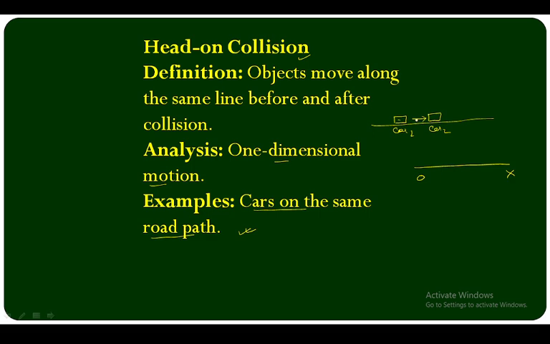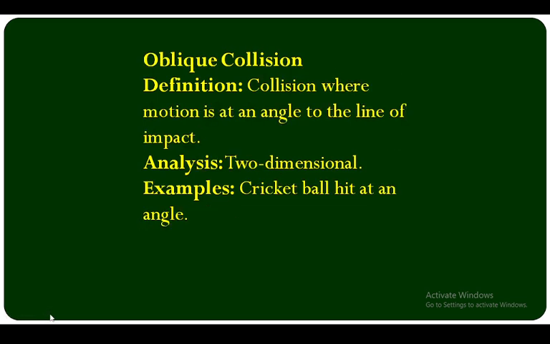And then another type of collision, that is oblique collision. Head-on collision: objects move along the same line before and after collision. In the same line before, this is head-on collision. Or in this way also you can say, in the same line, that is head-on collision. One-dimensional motion. Examples: cars on the same road path.